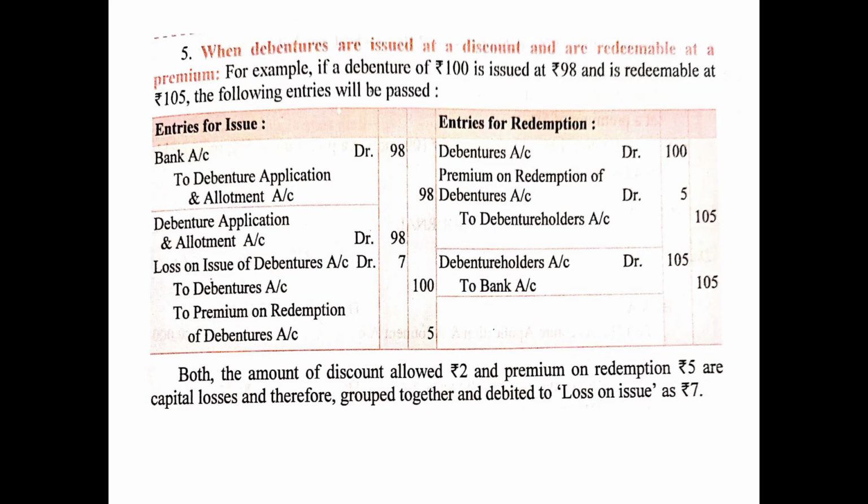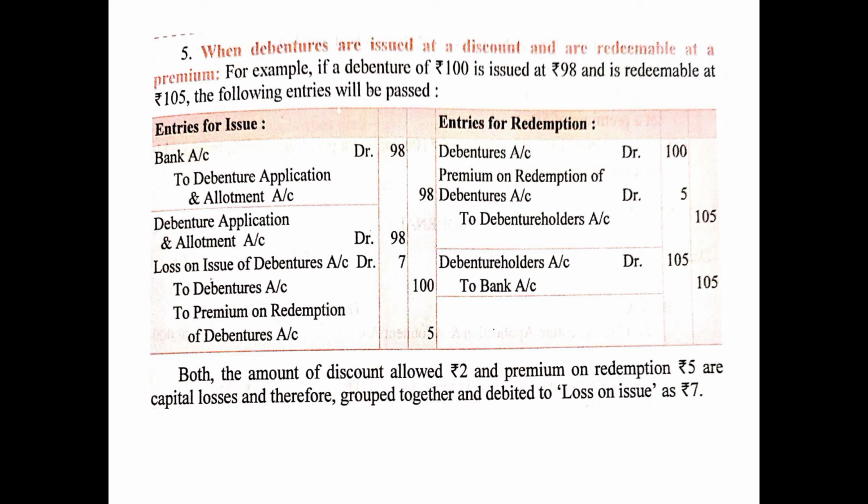Now the next case, case number 5, when debentures are issued at a discount and are redeemable at a premium. That means here the company is basically having two types of losses. One loss is at the time of issue because the debentures are issued at a discount, and another loss is at the time of redemption because the debentures are redeemed at a premium.